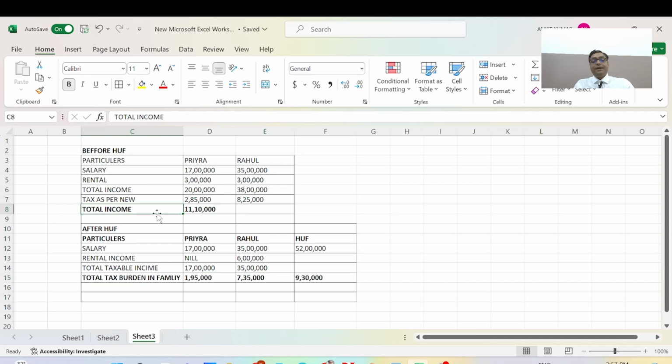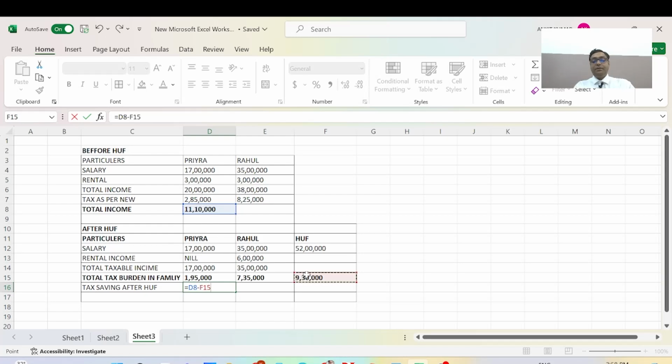Before HUF, Priya and Rahul had to pay tax of 11 lakh 10,000, and if both are taxed as per the Hindu undivided family, they pay 9 lakh 30,000 in tax. The total tax saving after HUF is equal to 11 lakh 10,000 minus 9 lakh 30,000. The calculation here is 1 lakh 80,000.